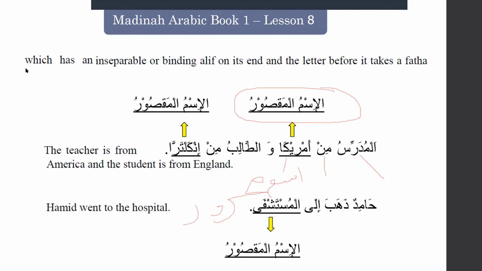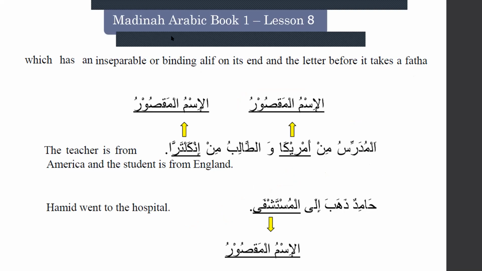You see here, Amrika, Inkaltara, it has a binding alif, correct? And the letter before it takes fataha. This kind of noun is known as ismul maqsoor. What is the rule of ismul maqsoor? Ismul maqsoor will not take kasra.